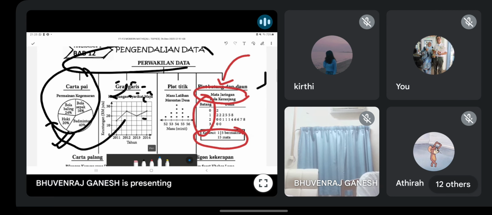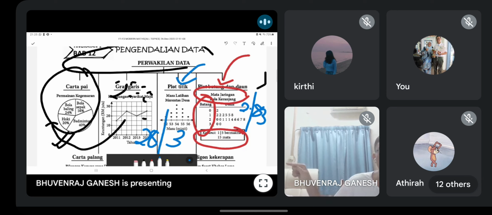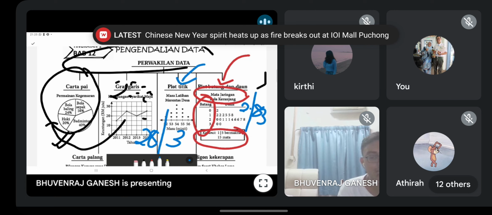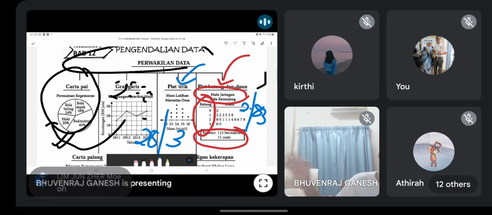One more thing you all must know is the dot plot. Plot titik. You can separate, Haida. Example 2.8. 2 is the stem, 8 is the leaf. 2 dp. Oh, 2 dp. Okay. Can. You can put 28 and 3. Stem leaf, but petunjuk kamu kata 28/3 mewakili 2.83. Do you get me? You can do like that. Doesn't mean must follow like 2.83 means 2 on the left, 83 on the right. You can modify how you like.